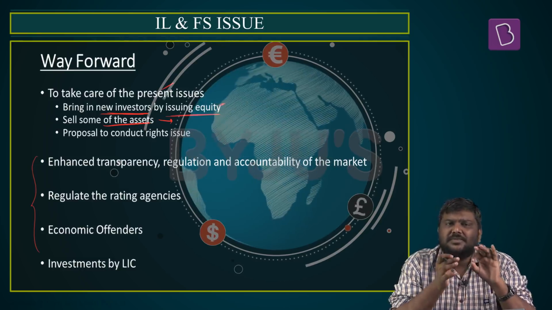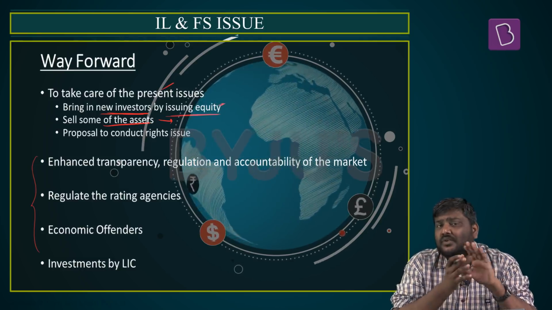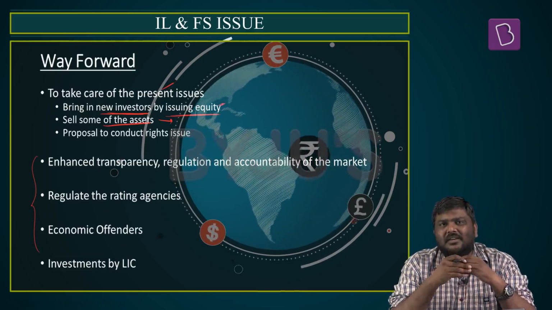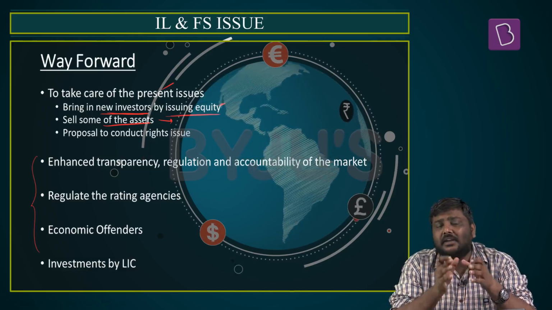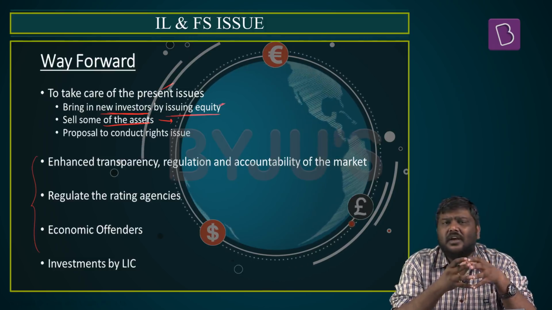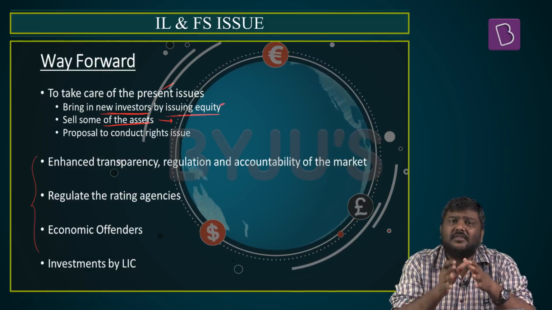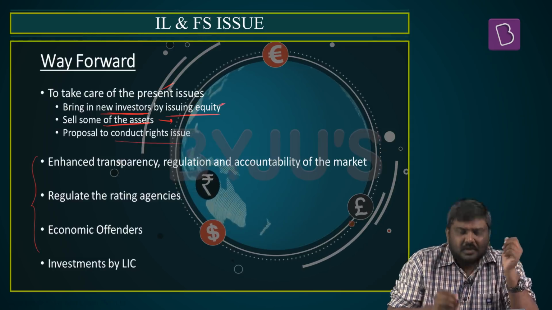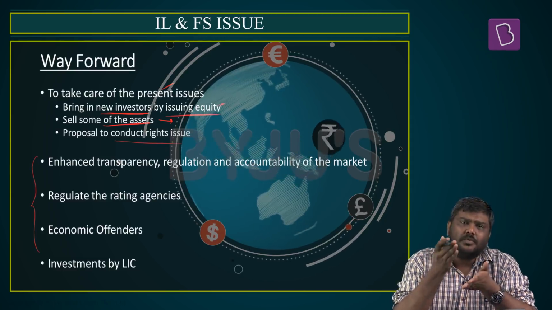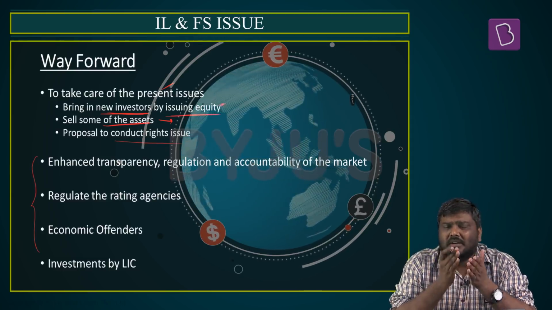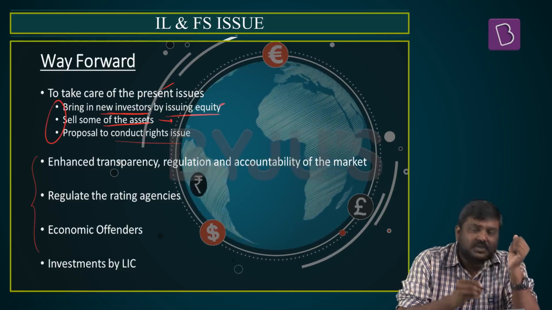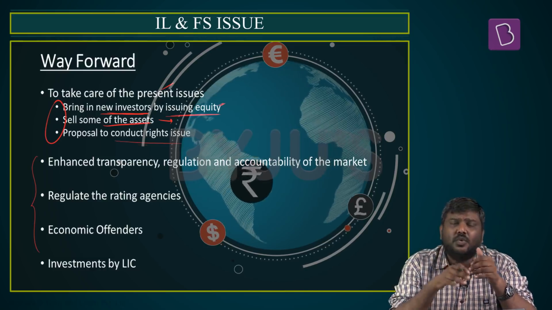issue. But experts have stated that yes, it's a very good initiative to take care of the liquidity issue, but for the whole deal to begin, conclude, and the company to collect money, it will take around 18 months. How do you ensure the investors or even the government of India or even other stakeholders will sit quietly for the next 18 months? Or conduct a rights issue, which was already proposed, try it again, ensure that your own promoters will bring in the investment, ensure this particular liquidity issue will be taken care of. So in the short term, this could be done, or one of these particular could be done to overcome this